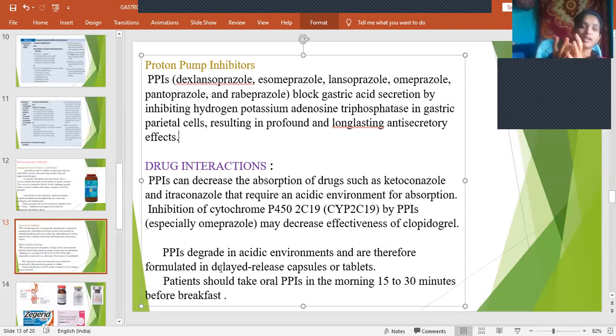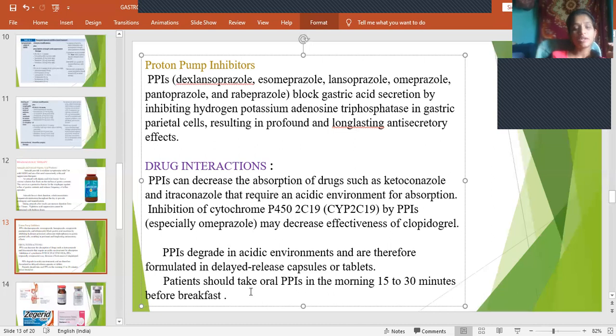That means they get broken down immediately in the acidic medium, so we formulate them as delayed release capsules or tablets, where the drug is released slowly. For example, PAN-D SR is pantoprazole and domperidone sustained release tablets. They are also available as capsules so that they cannot be degraded immediately.